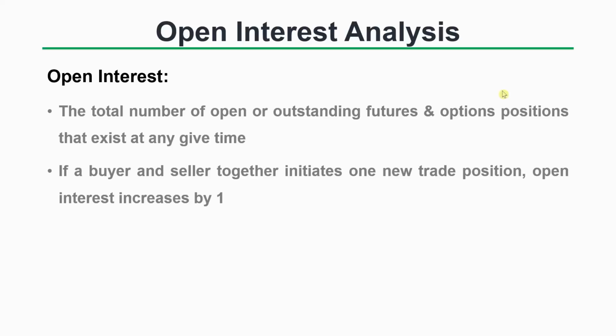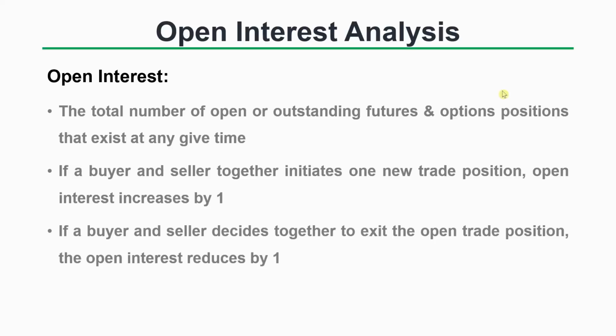For example, let's say I am a buyer and you are a seller, and I bought a position from you, then that initiates a new trade, and the open interest increases by 1. If a buyer and seller, you and me, decide together to exit the open trade position, then the open interest reduces by 1.